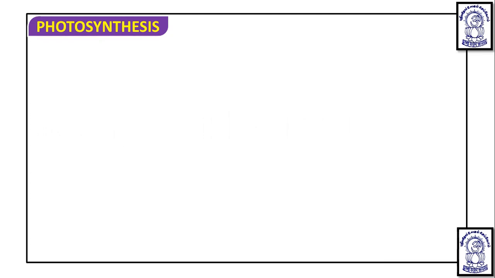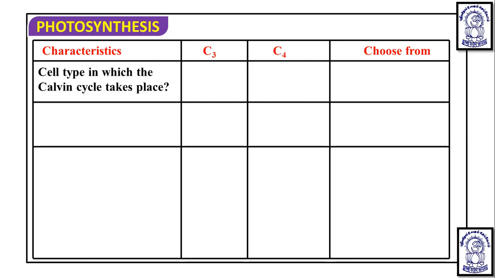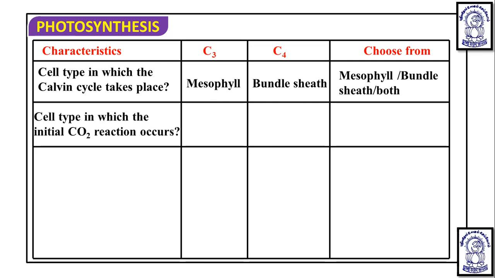So now, after studying photorespiration, if we compare C3 and C4 plants, there are some important characteristics we can compare. First, the cell type in which the Calvin cycle takes place. We know that the Calvin cycle, or C3 cycle, takes place in the mesophyll cell in C3 plants, whereas in C4 plants it is in the bundle sheath cell. Okay, so we have to choose from it. It is an NCERT table.